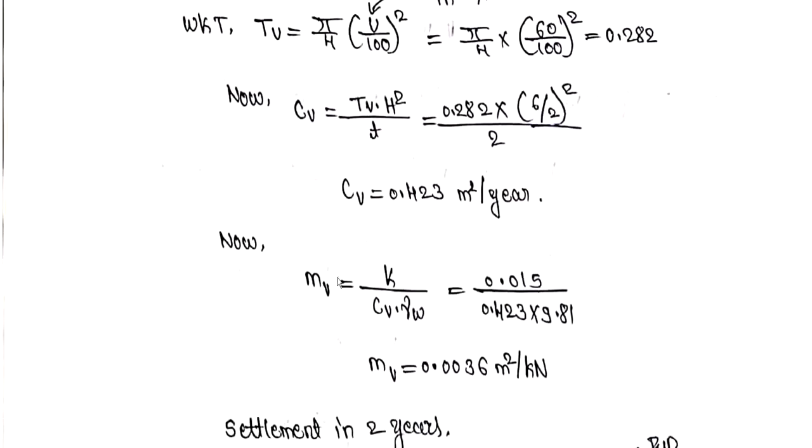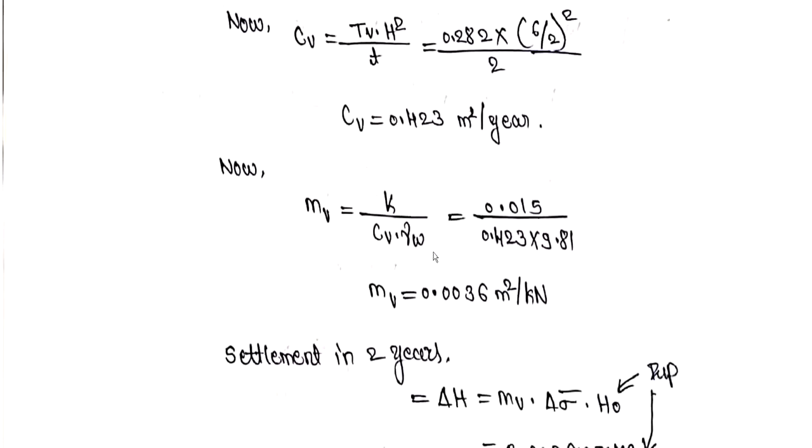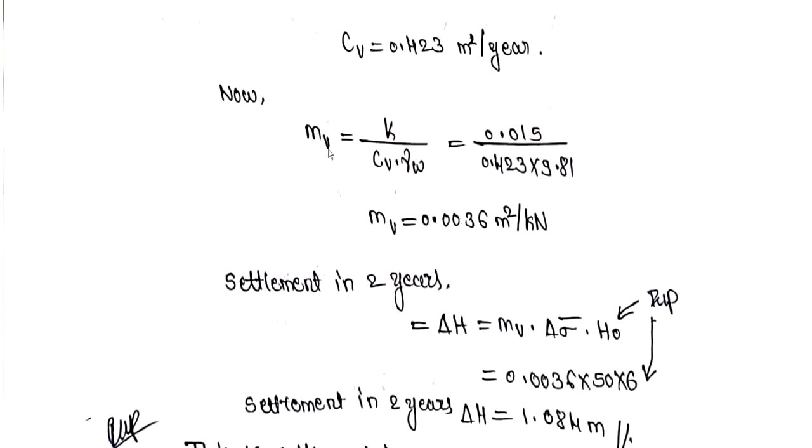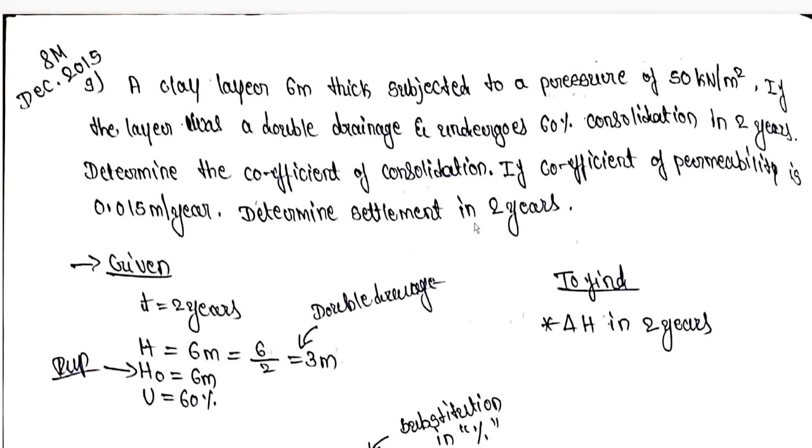Next, MV is equal to K divided by CV into gamma W. So coefficient of volume change MV is K divided by CV into gamma W. K they have given in meter per year. So you can see over here K is given in meter per year.